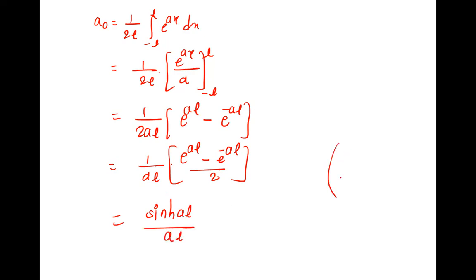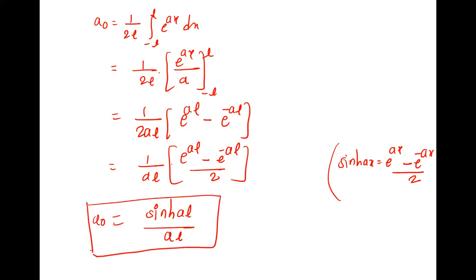We know sin hyperbolic ax is e raised to ax minus e raised to minus ax upon 2. So x is here L, so it is sin hyperbolic aL upon aL as it is. So this is your a naught. Correct? Go ahead with an, solve for an, tell me the value.